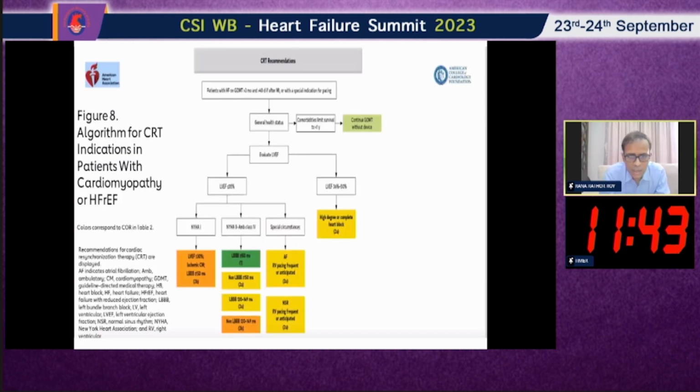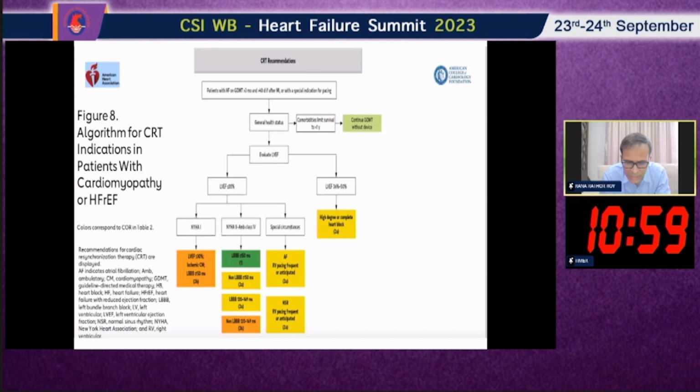Now, if you see the guidelines or indications for CRT: any patient with heart failure on guideline-directed therapy for more than 3 months and more than 40 days after MI, see the LV ejection fraction, and if the ejection fraction is less than 35% and NYHA class 2 to ambulatory class 4, then if it is LBBB morphology and the QRS duration is more than 150 milliseconds, it is a class 1 indication for CRT. If it is LBBB morphology but QRS duration is 120 to 149, then it is a class 2A indication. But when it is non-LBBB morphology and QRS duration is more than 150, then it is a class 2A indication.